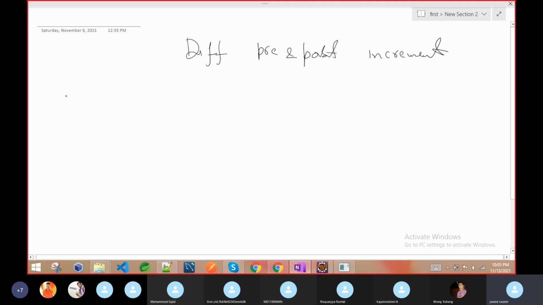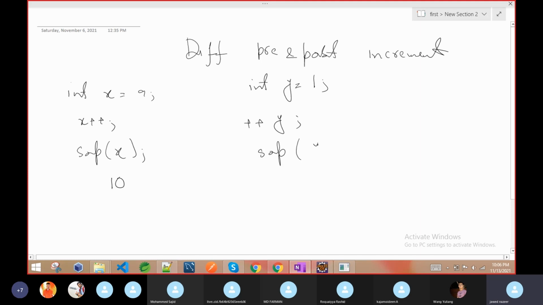Now I wrote the program like int x equal to 9, any value, not only 9. Then if I do x plus plus, this is the post example, and I just print the value, then you will get the result 10. Now in another place, suppose y equal to 1, I am making pre-increment, and then if I am printing SOP y, SOP means here System.out.println. It takes so much time, that's why I'm writing in short. Then it is again printing 10. So you will say, sir, what is the difference then between pre and post increment?